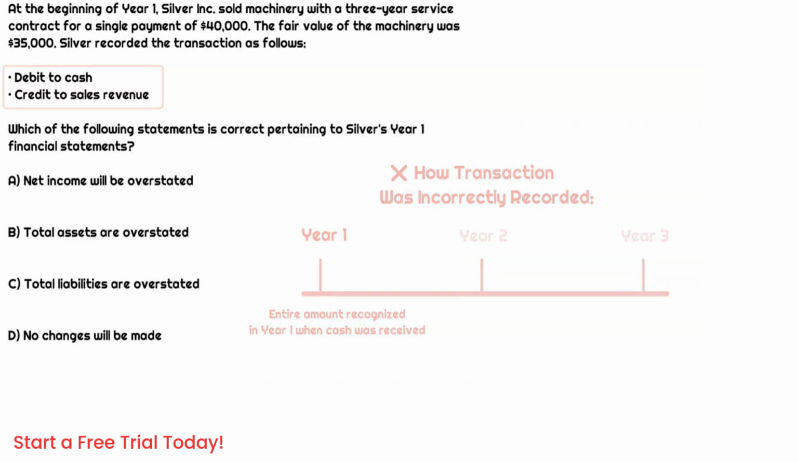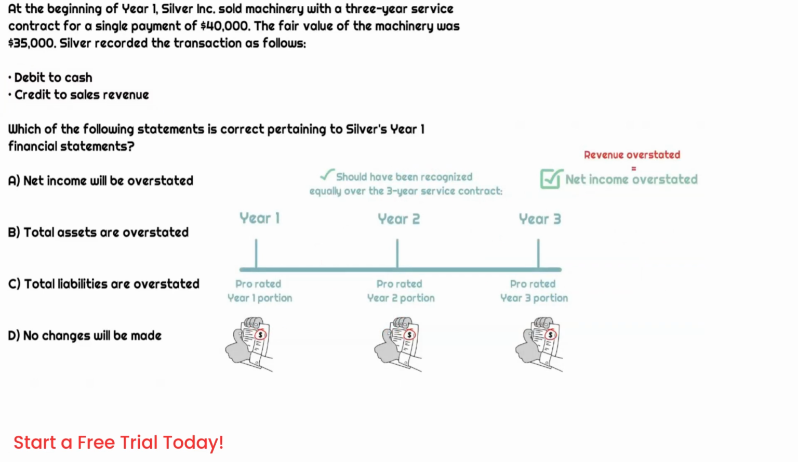Because the total revenue amount is going to get recognized over a 3-year period. So if they're recognizing the entire $40,000 today as revenue, that means revenue is overstated. If revenue is overstated, net income is overstated. So that's why that is the correct answer choice. We have this performance obligation over the next 2 years, so liabilities would be understated, not overstated. So that would be incorrect for that reason.